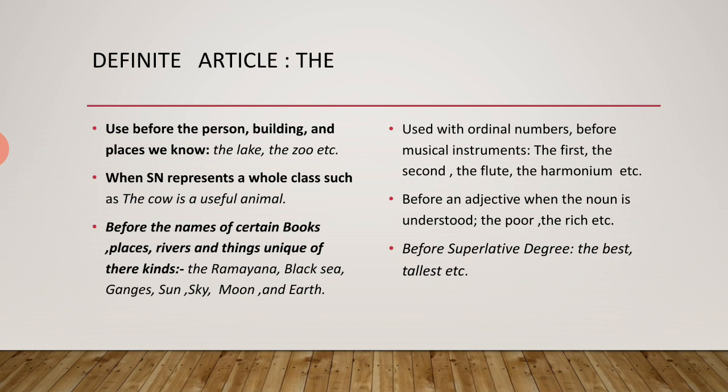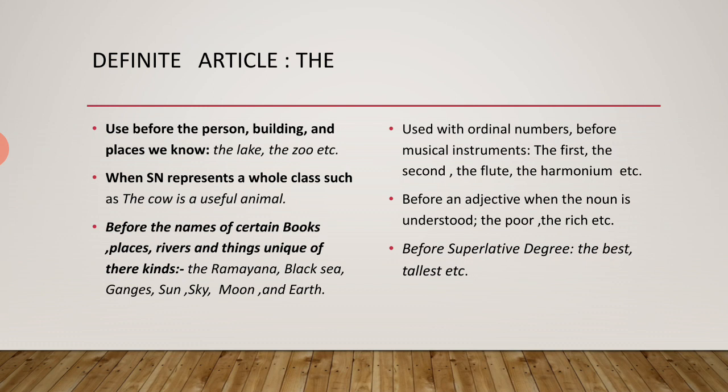The lake that we already know. The zoo that we already know. Any building that we know, we mention it. Okay. When SN here is singular noun, when a singular noun represents a whole class, such as "the cow", here "the cow" is used, not the cow that is standing in front of me, but the whole class, the whole group, the whole community.